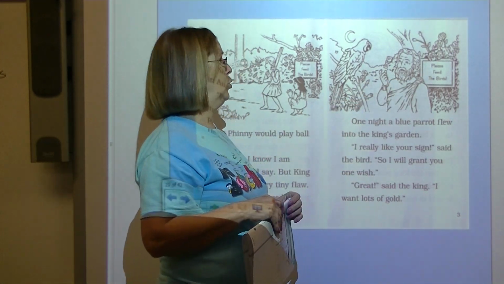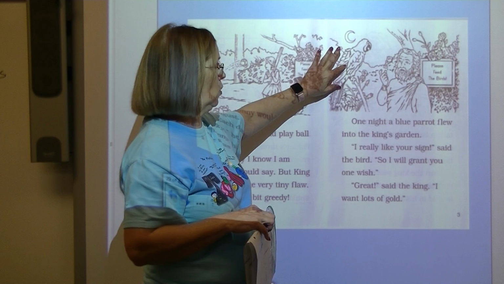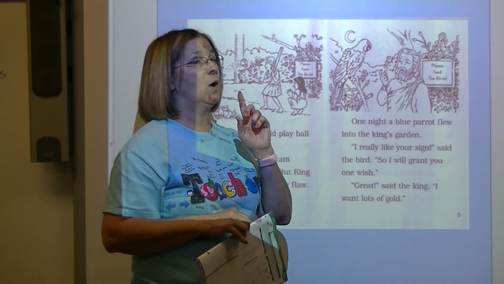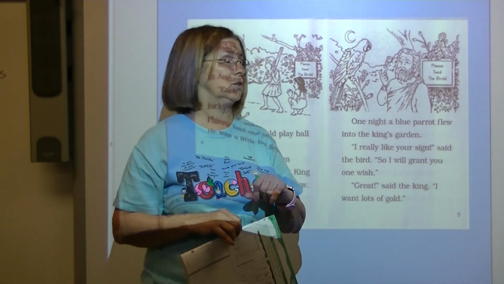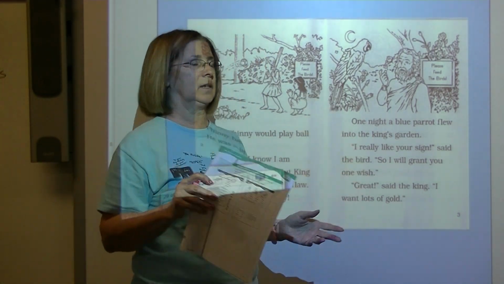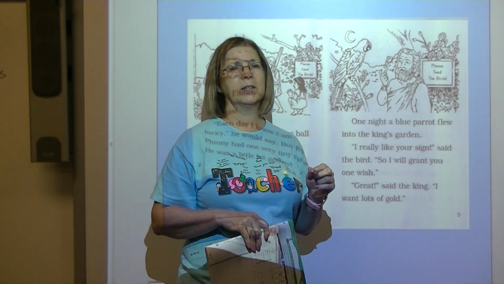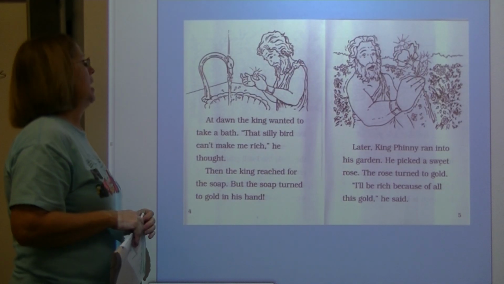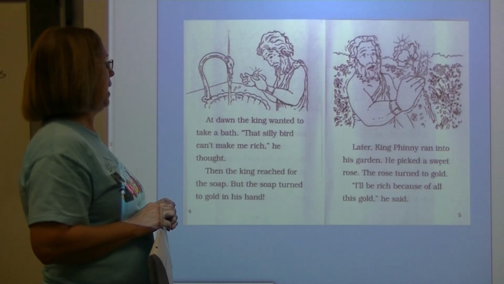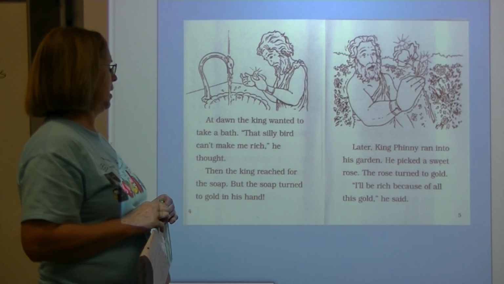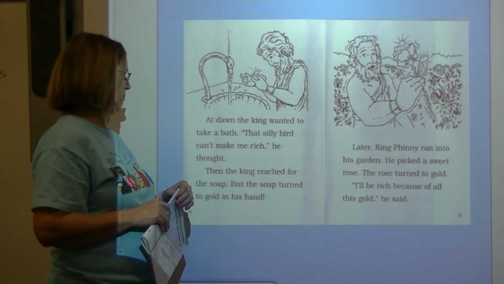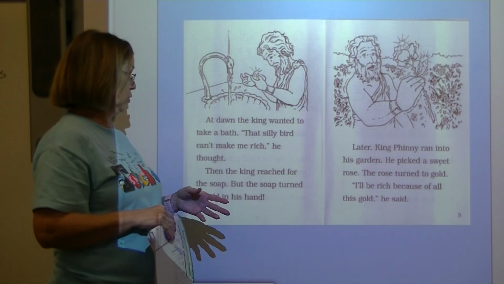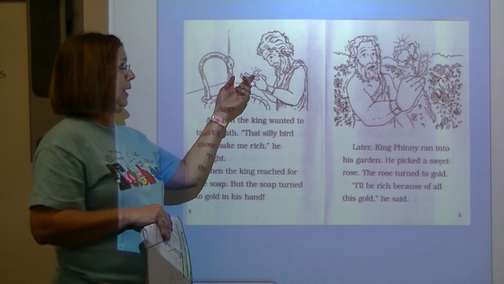One night, a blue parrot flew into the king's garden. I really like your sign, said the bird, so I will grant you one wish. Great, said the king. I want lots of gold. At dawn, the king wanted to take a bath. That silly bird can't make me rich, he thought. Then the king reached for the soap, but the soap turned into gold in his hand.